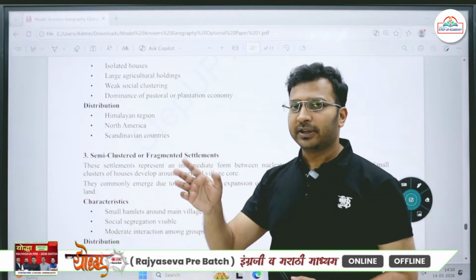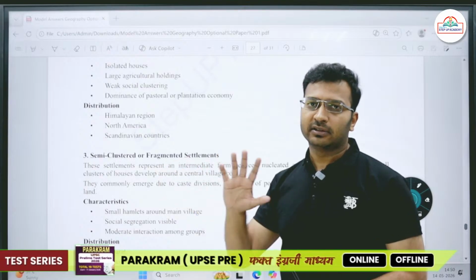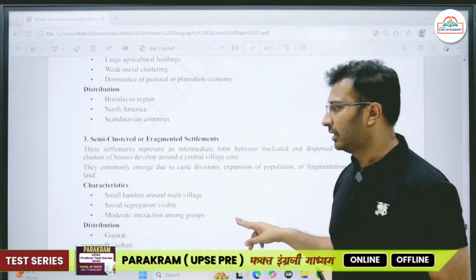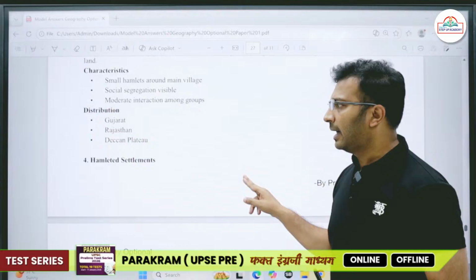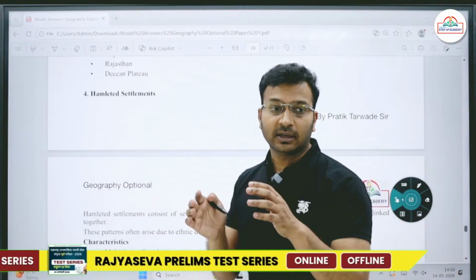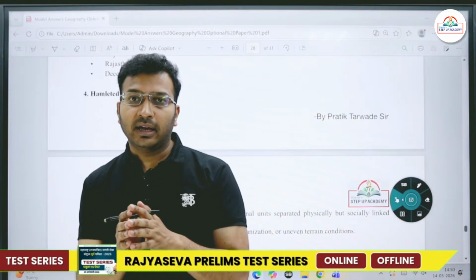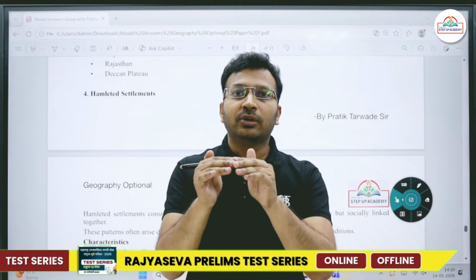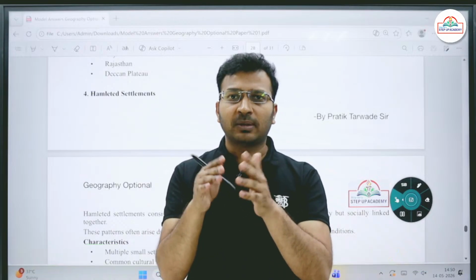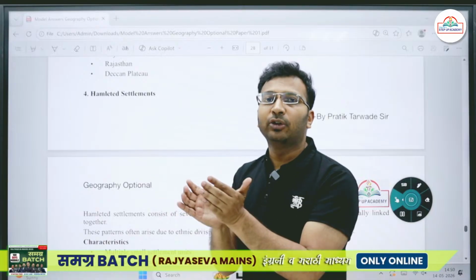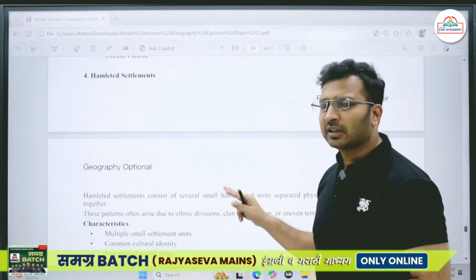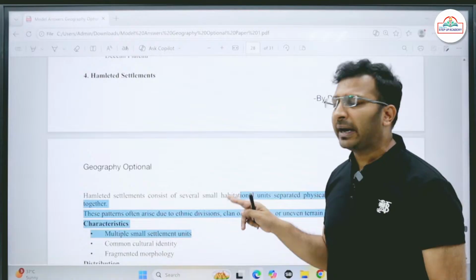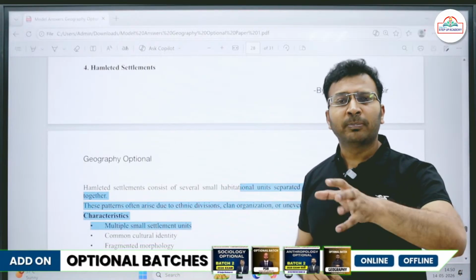This is intermediate between the nucleated and the dispersed settlement. Okay, small hamlets are present. Then there are hamleted settlements. Hamleted settlements are usually found where a group belonging to a particular caste or community are living together in an enclosed or somewhat compact manner. Okay, they belong to one particular clan.